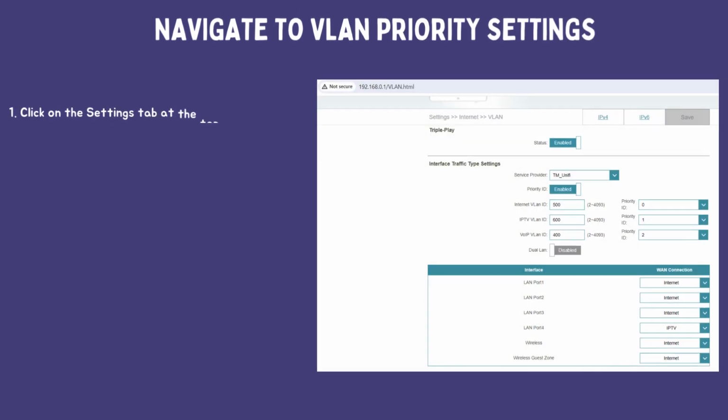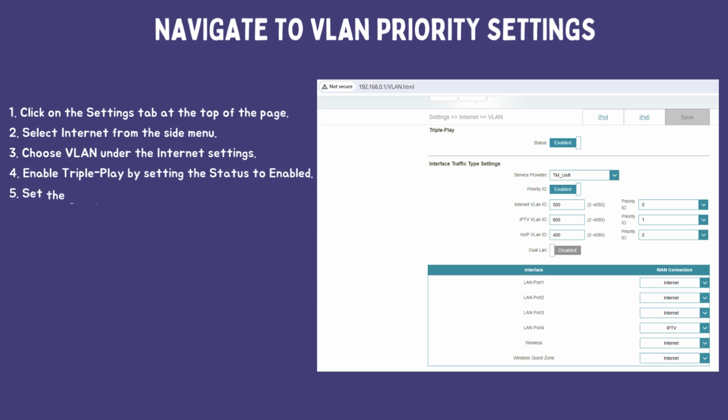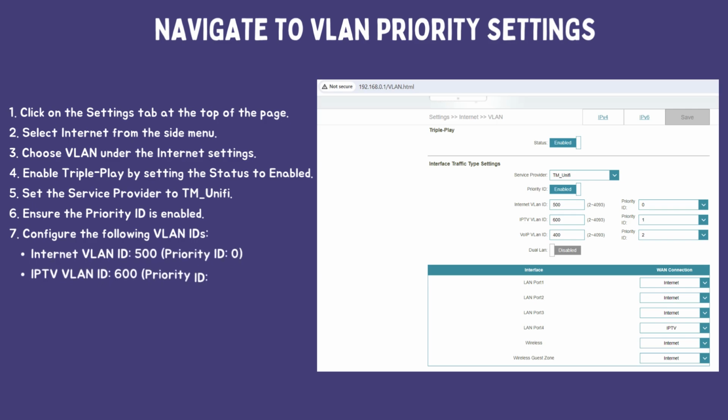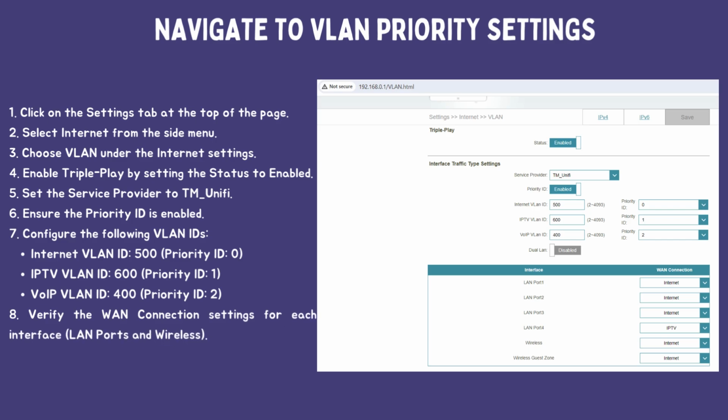Next, navigate to VLAN priority settings. Click on the Settings tab at the top of the page, select Internet from the side menu, and choose VLAN under Internet Settings. Enable triple play by setting the status to enabled, set the service provider to TM Unify, and ensure the priority ID is enabled. Configure the VLAN IDs and priority IDs as shown: Internet VLAN ID 500 priority ID 0, IPTV VLAN ID 600 priority ID 1, and VoIP VLAN ID 400 priority ID 2. Verify the WAN connection settings for each interface.